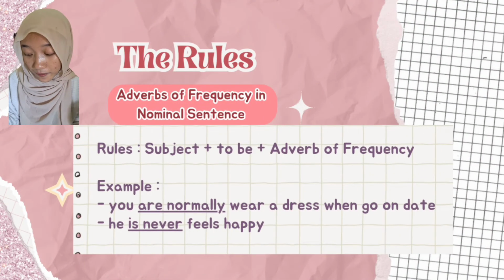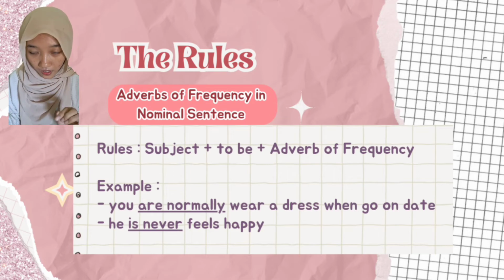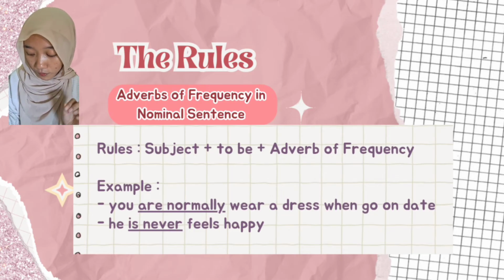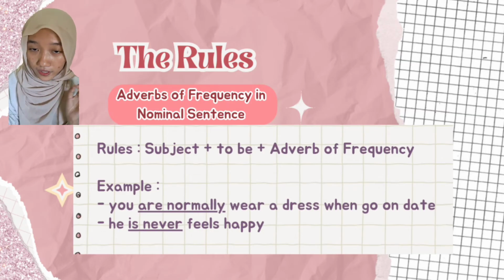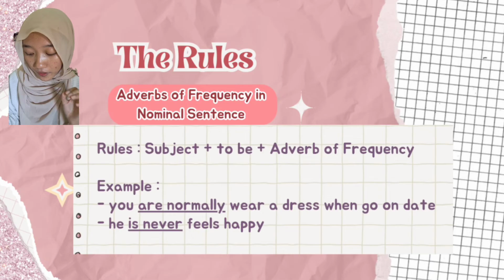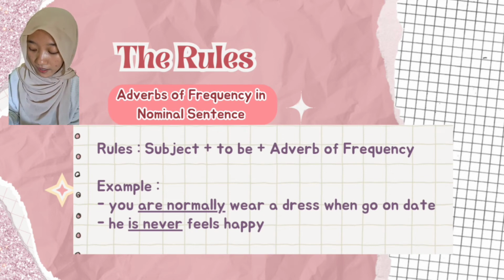Second rule, adverbs of frequency in a nominal sentence. Rule: subject, to be, like is, are, and then adverb of frequency. The example: you are normally wearing a dress when going out. You is the subject, are is the to be, and normally is the adverb of frequency. And the next example: he is never happy.